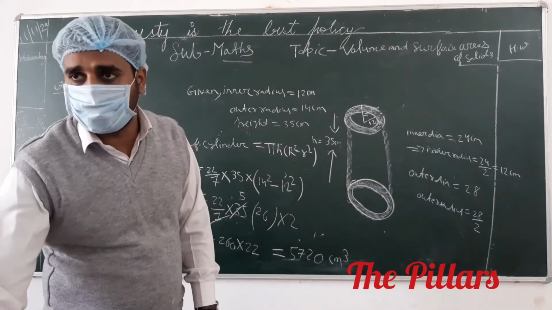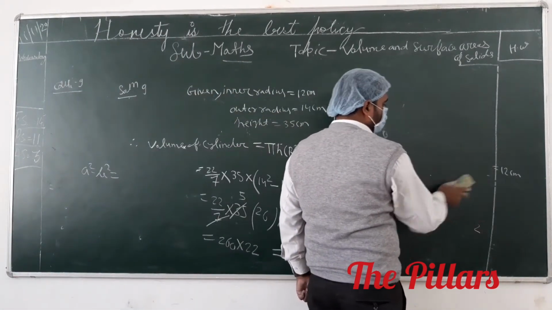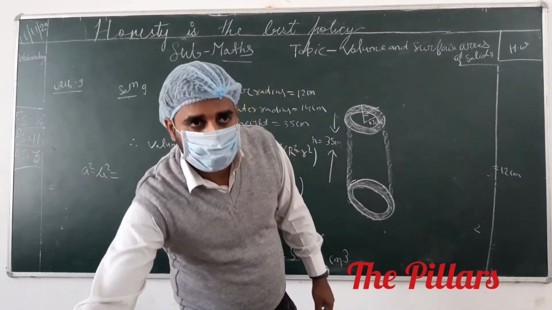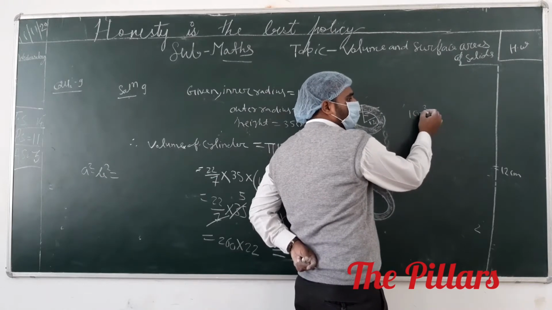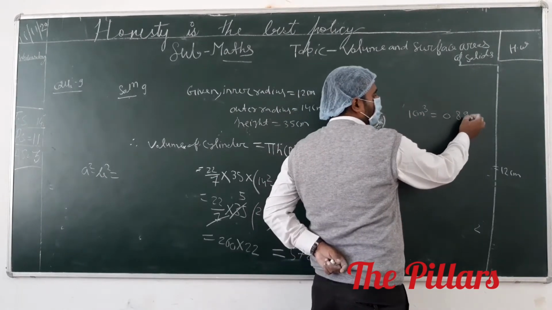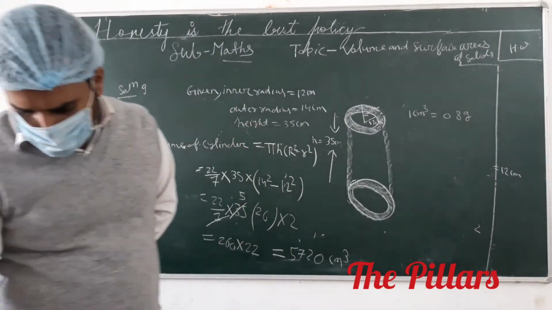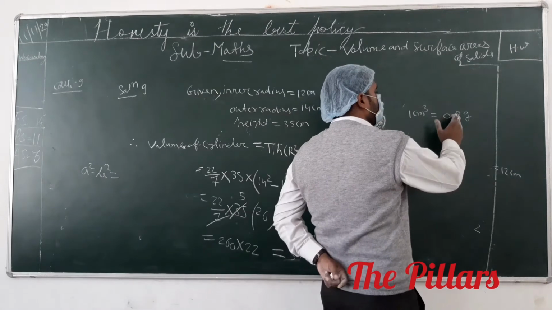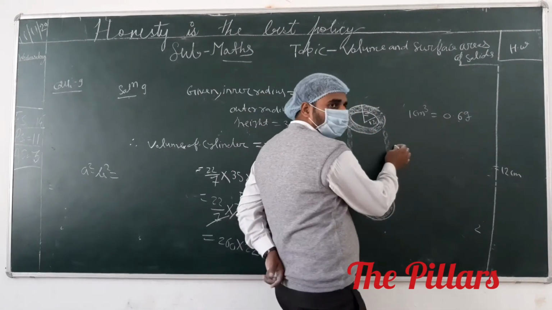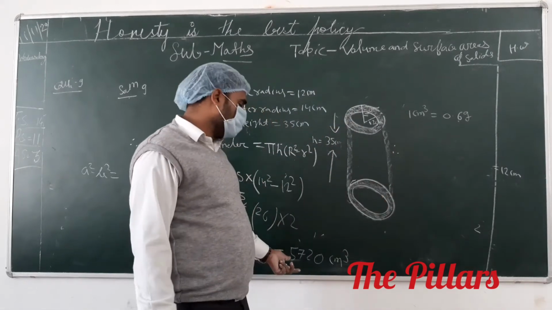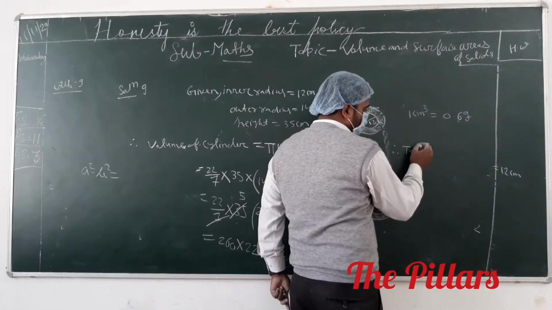But the question I asked is, what is the mass of this pipe? For mass, you have to give one idea. 1 centimeter cube of volume is 0.6 gram. Given 0.6 gram for 1 centimeter cube. Therefore the mass of 5720 centimeter cube, therefore the total mass